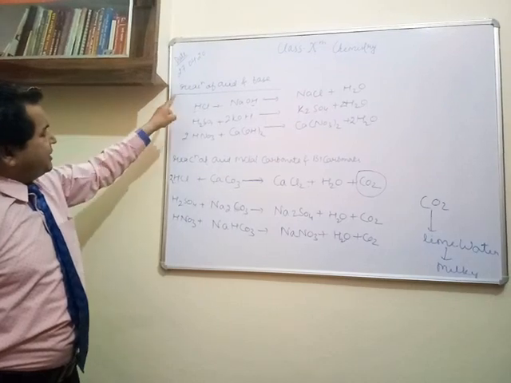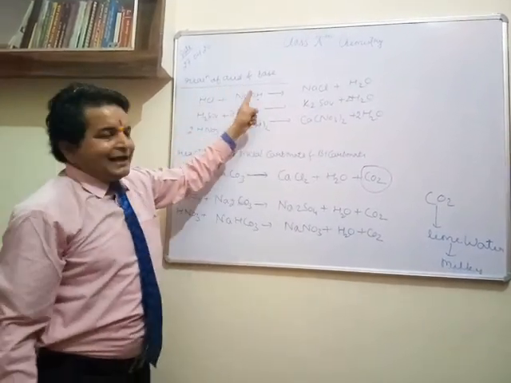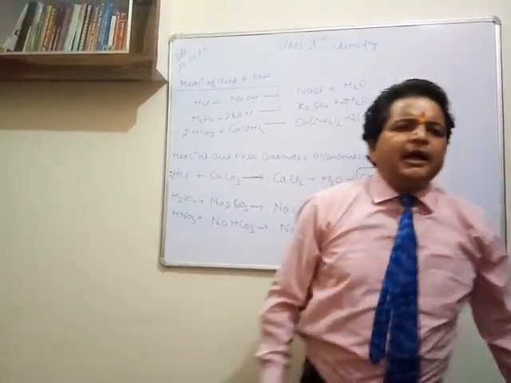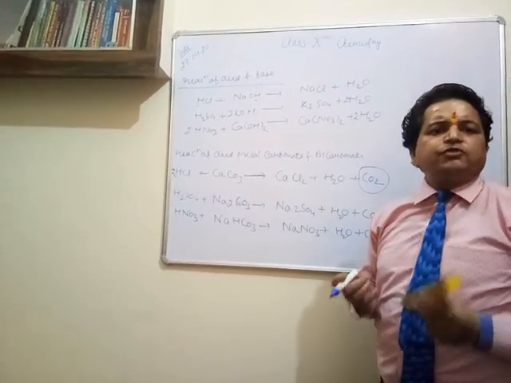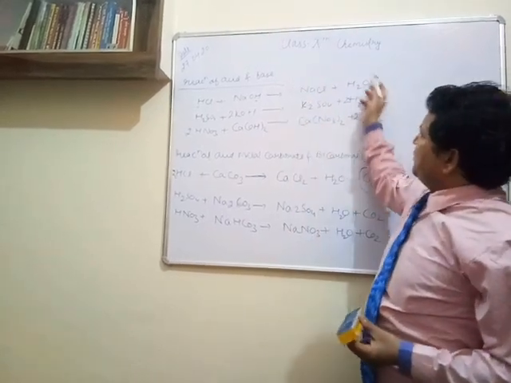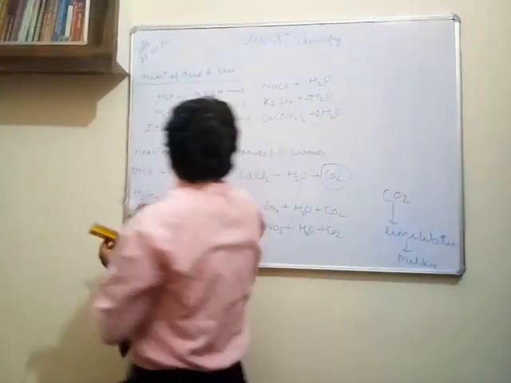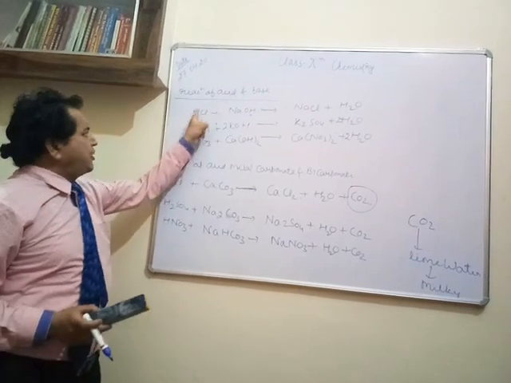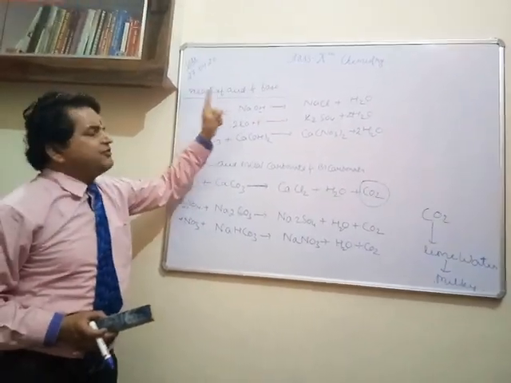One very important part of this reaction is this. Whenever acid combines with base, salt and water are formed, as well as a huge amount of energy. That's why this process is known as exothermic. Another thing, in this reaction, acid neutralizes base and base neutralizes acid. That's why these reactions are also known as neutralization reactions.